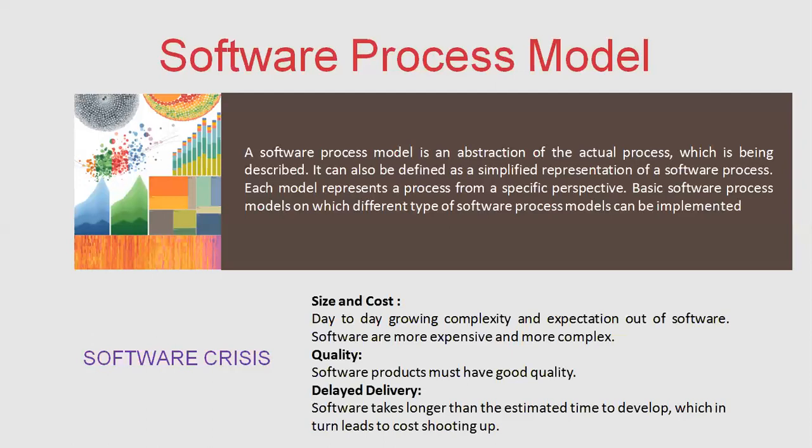Now coming to the software crisis. This is a term used in the early days of computing science for the difficulty of writing useful and efficient computer programs in the required time.